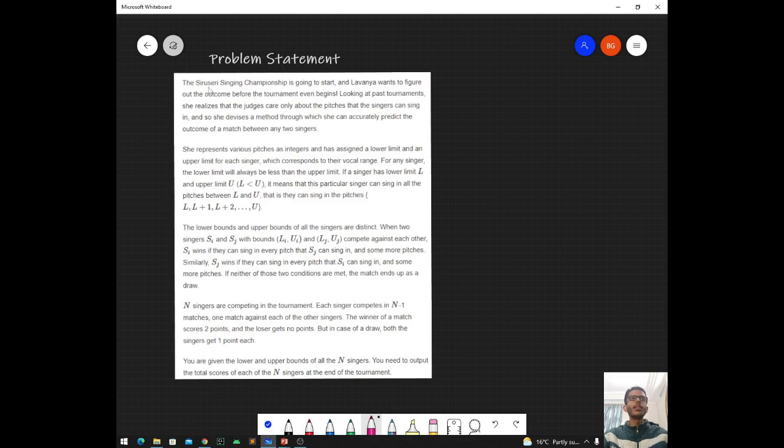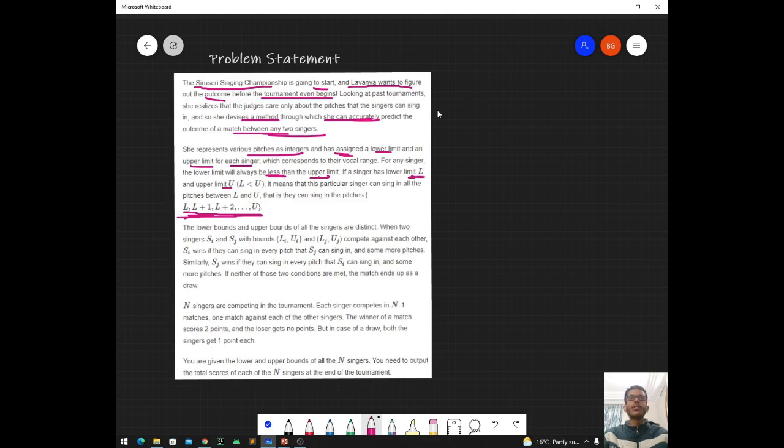In this problem, the Zero Series Singing Championship is going to start, and Lavanya wants to figure out the outcomes before the tournament even begins. So she devises a method so that she can accurately predict the outcome of a match between any two singers. She represents various pitches as integers and has assigned a lower limit and an upper limit for each singer, and the lower limit is always lesser than the upper limit. If a singer has a lower limit L and an upper limit U, this means that the singer can sing in all the pitches between L and U, including L and U.